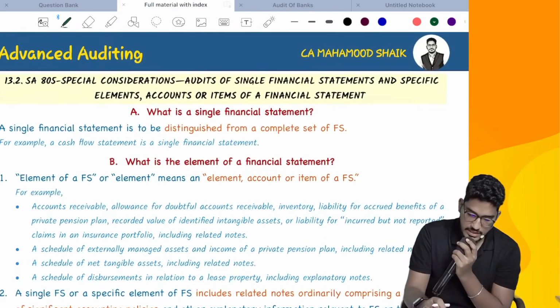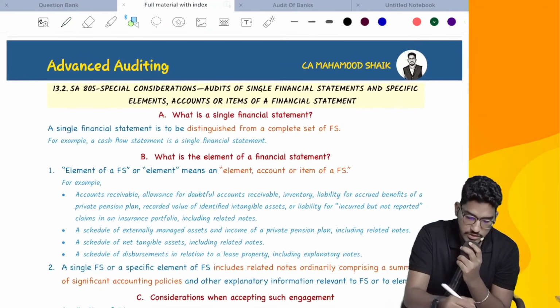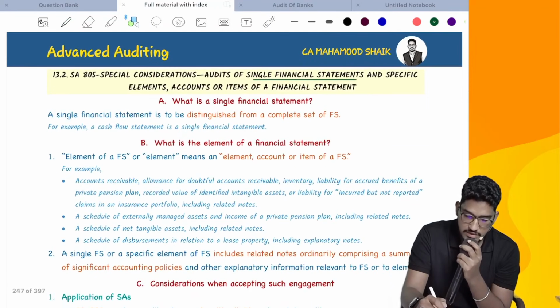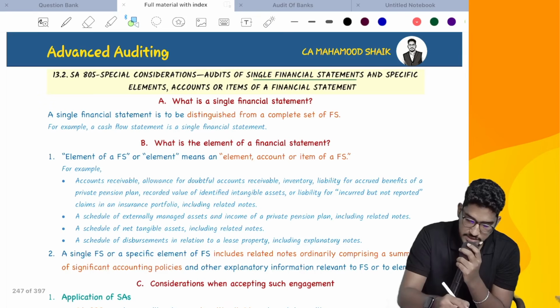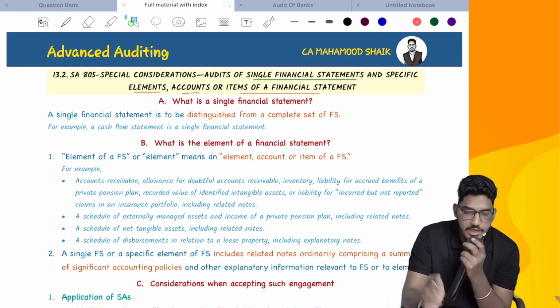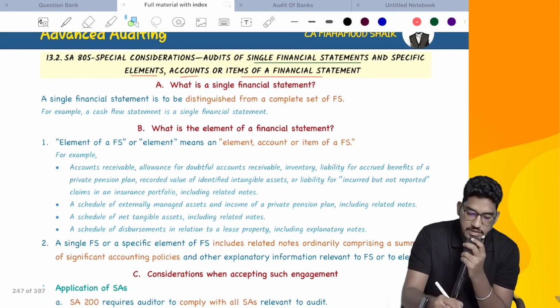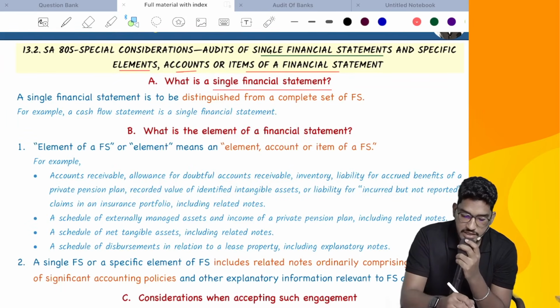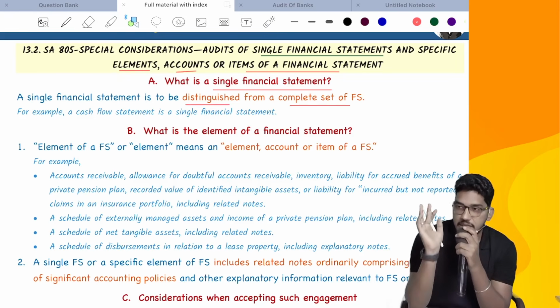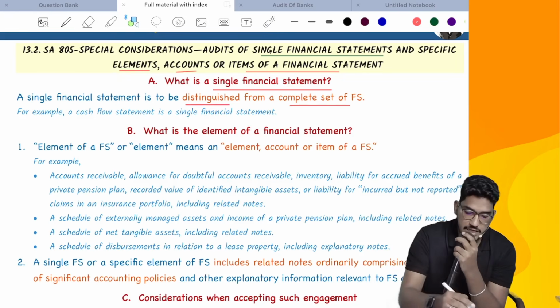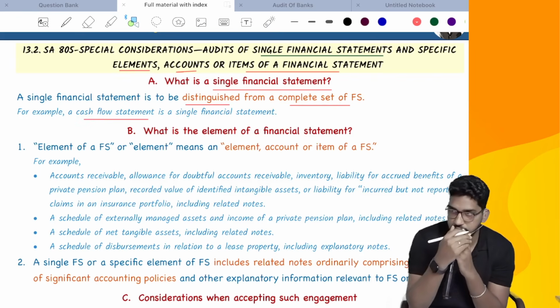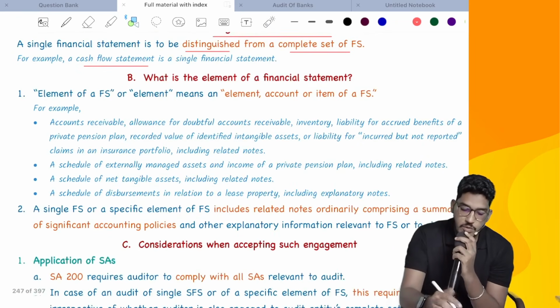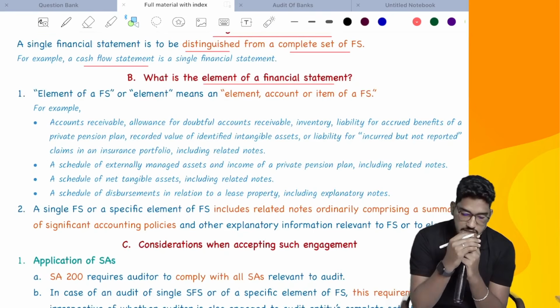Right. So SA 805, special considerations when you are conducting audit of a single financial statement or specific elements, accounts or items of a financial statement. So they have first defined the terms. What is a single financial statement? How have they defined it? A single financial statement is to be distinguished from a complete set of financial statements. Like a cash flow statement is a single financial statement. Then what is an element of a financial statement?